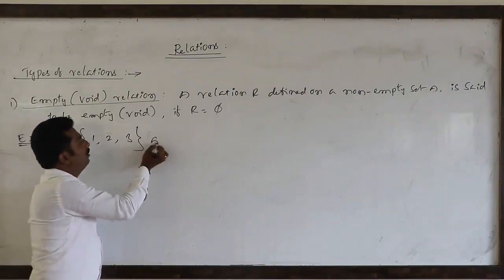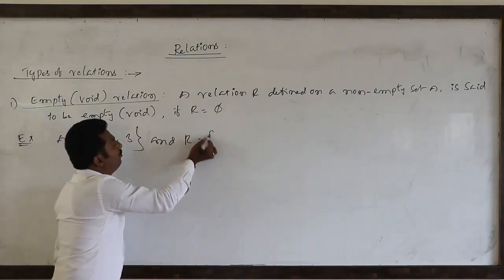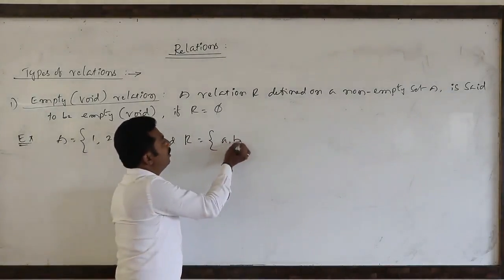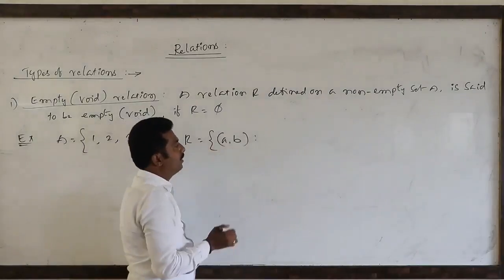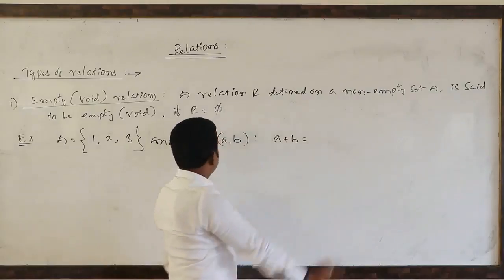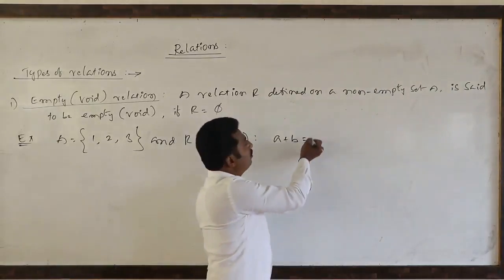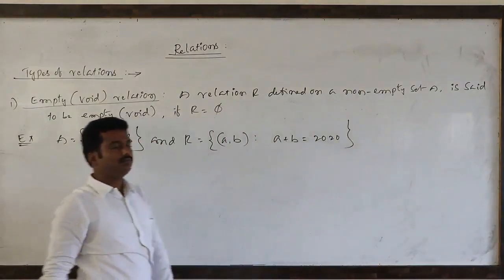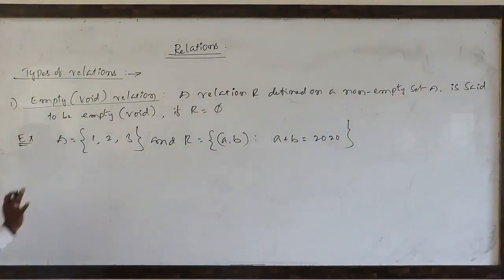And on this non-empty set we are going to define one relation, that is, the set of ordered pairs such that A plus B equal to 2020. How will it be?